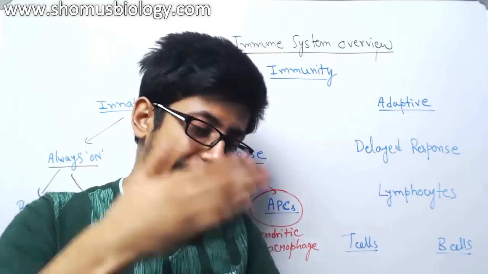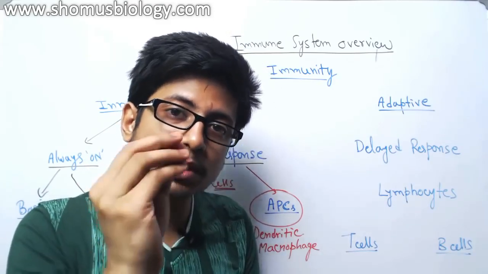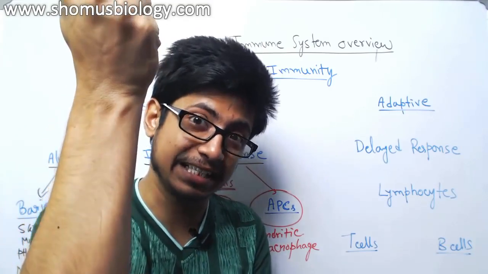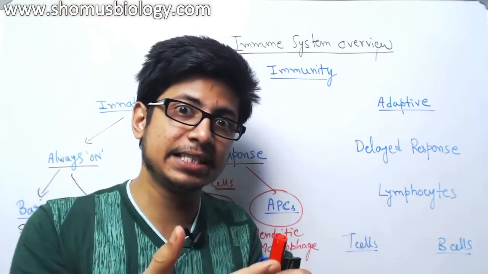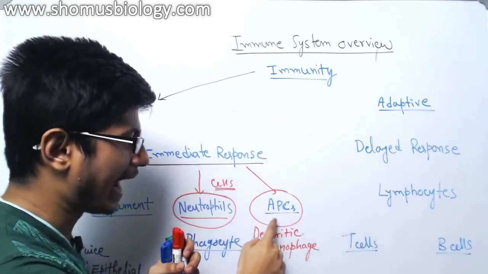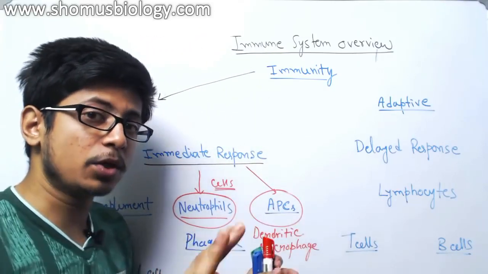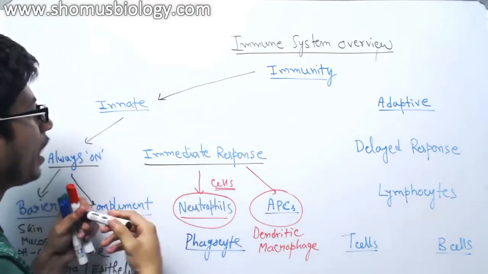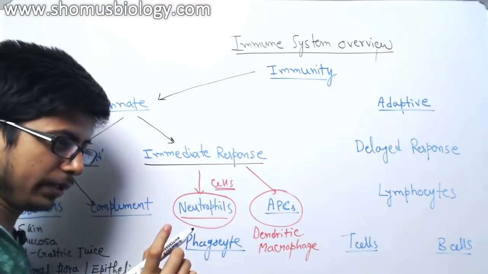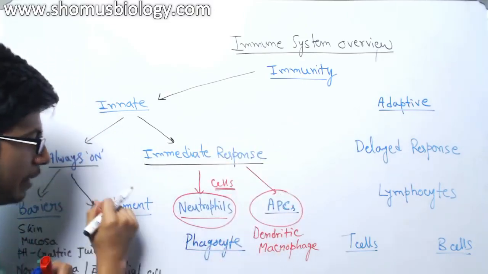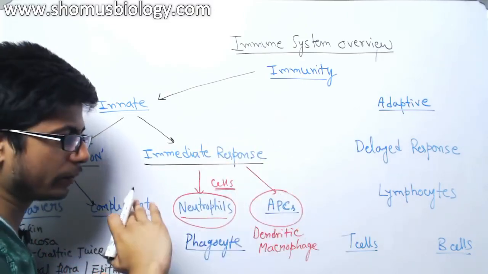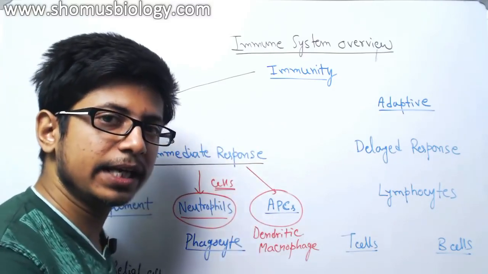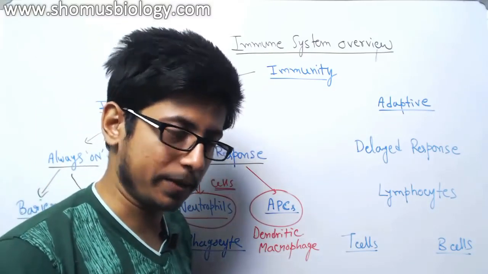They can engulf things, destroy them, and they can also take a fragment of this destruction and show it outside as an antigen. They can present the antigen by destroying it. That's why they are called antigen presenting cells. We'll talk about all these things in detail, but remember, both of these are part of innate immunity. That means they are present, but some of them are always active no matter whether the bacteria is there or not. Some of them only get activated if there is any pathogen inside our body.